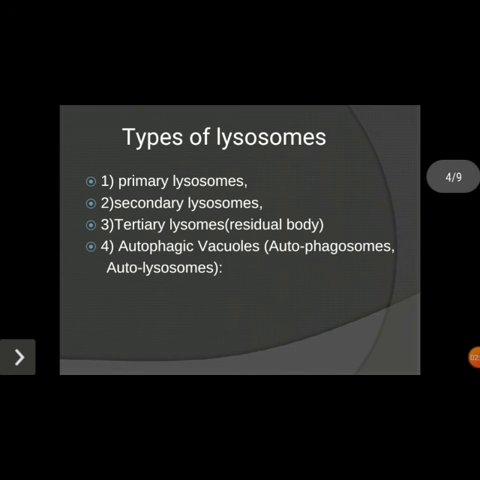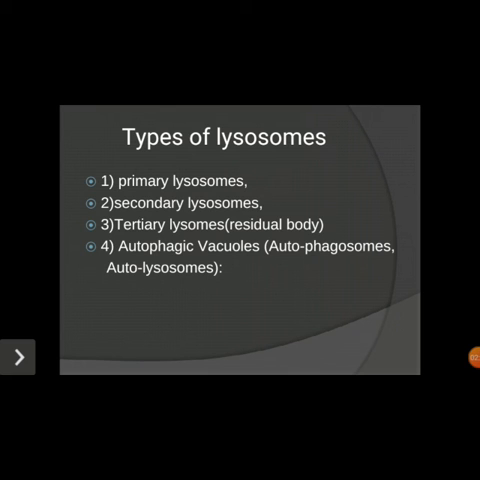Coming to the types of lysosome, the lysosome shows polymorphic nature. We can classify the lysosomes as primary lysosome, secondary lysosome, tertiary lysosome or residual body, and a fourth one, the autophagic vacuole, that is nothing but autophagosomes or autolysosome. First let us discuss the primary, secondary and tertiary lysosomes.